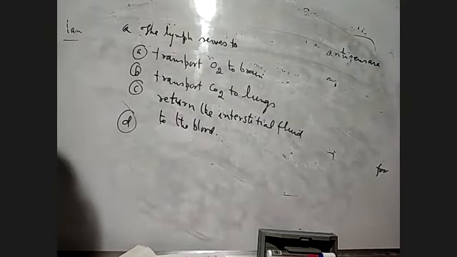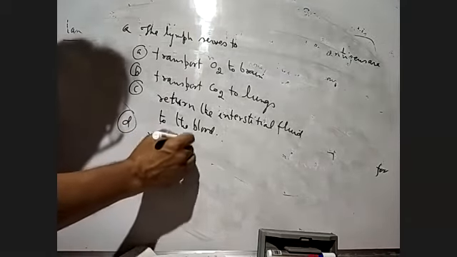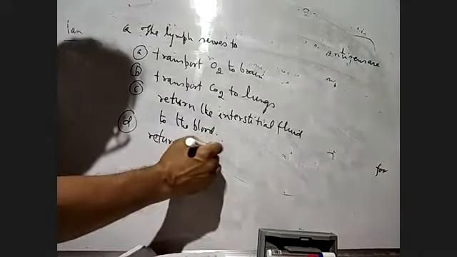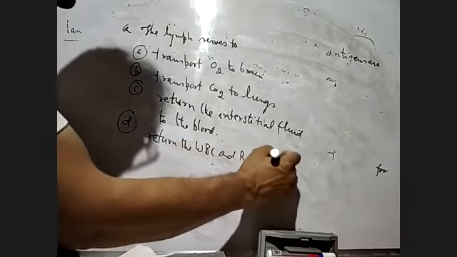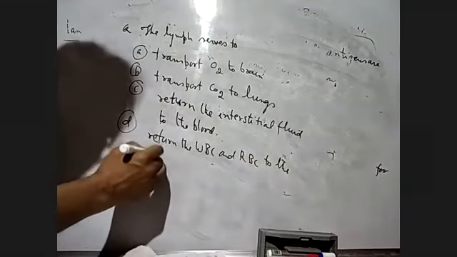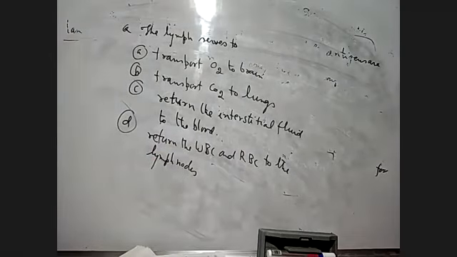Number D now. Number D will be: return the WBC and RBC to the lymph nodes. Return the WBC and RBC to the lymph nodes. Return the RBC and WBC to the lymph nodes. So here,